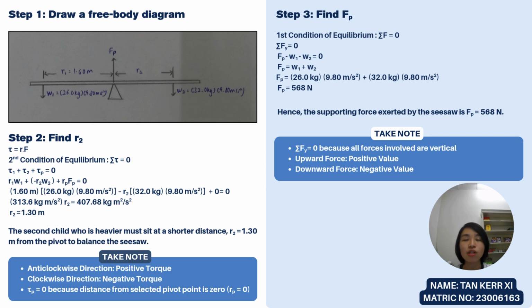After finding R2, the value of Ft can be determined by applying the first condition of equilibrium, which states that the sum of all forces acting on the system must be equal to zero. All forces involved in this system are vertical. Both the first child and the second child exert downward negative forces, whereas Ft is an upward positive force. Subsequently, Ft equals 568 newtons can be obtained, which indicates that the supporting force exerted by the seesaw is 568 newtons in an upward direction.